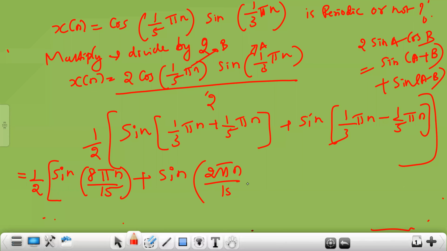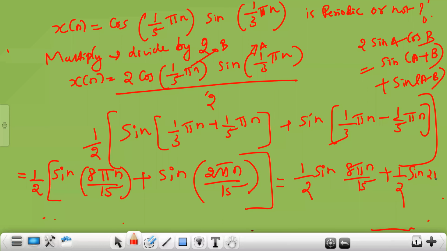Yes, 2 pi n by 15. So you can separate into two terms now. The first term will be 1 by 2 sine 8 pi n by 15 plus second term will be 1 by 2 sine 2 pi n by 15.